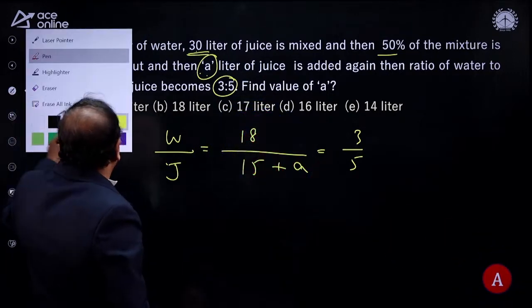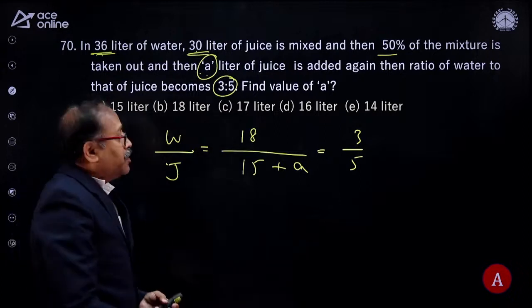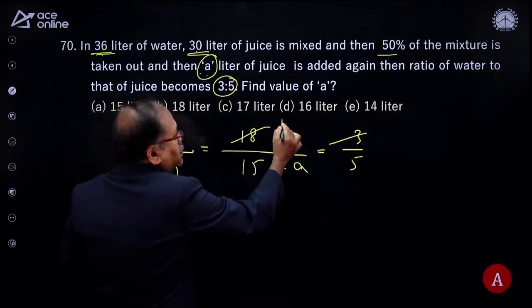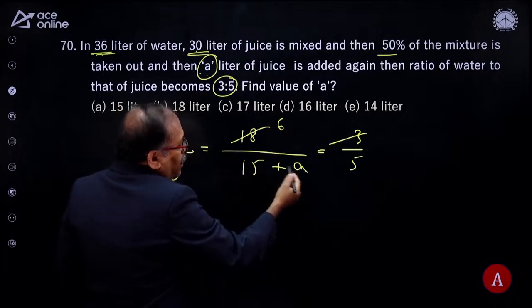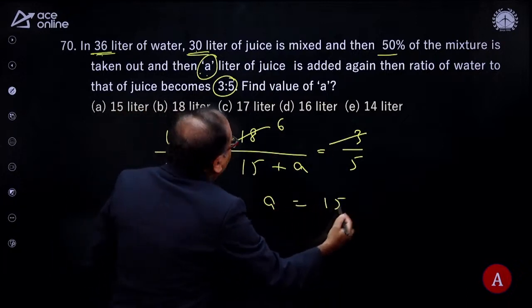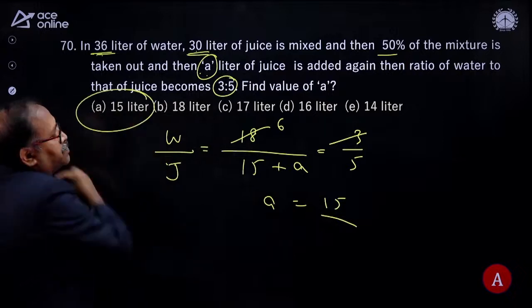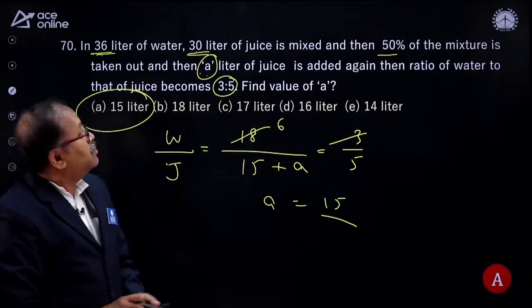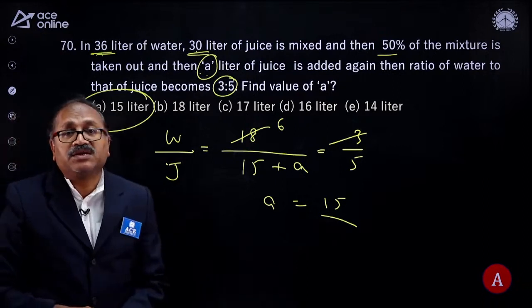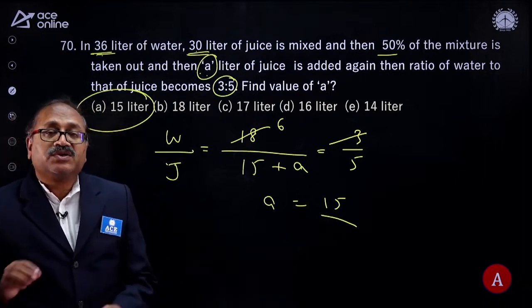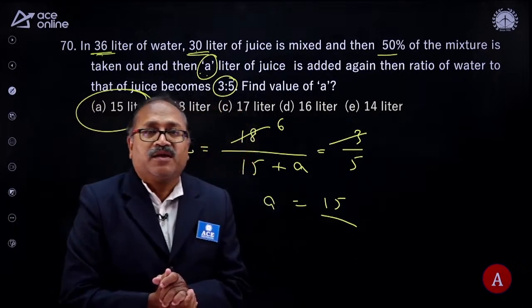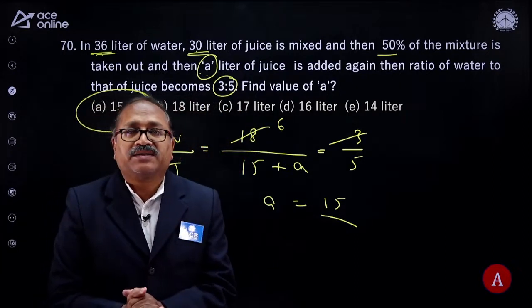Wonderfully, today you finished the entire paper in a very reasonable time. So the rest is cancellation over here. This gets cancelled, 6 times 30, and A is equal to 15. 15 is there in the options. So option choice A. You rightly answered the question. So we discussed all the 70 questions. We discussed all the questions of the RBI clerk prelim of 2020. And so fast you people have answered the questions.